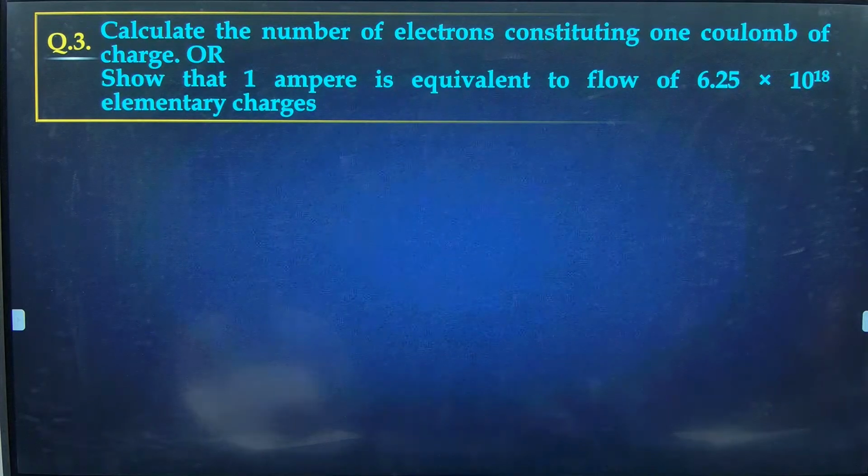I told just now, no, Q is equal to NE, before some time, the formula. Q is given as 1 coulomb. E I told you, 1.6 times 10 to the minus 19. Divide both. You know division, right? That's all. What is there in this question? I am not asking something hi-fi. Simple questions are there.